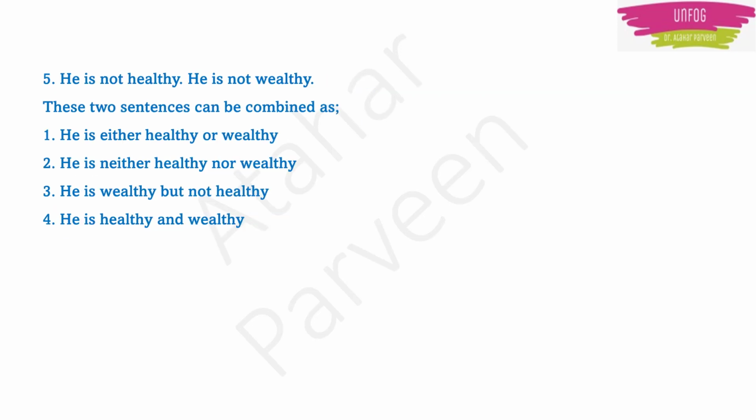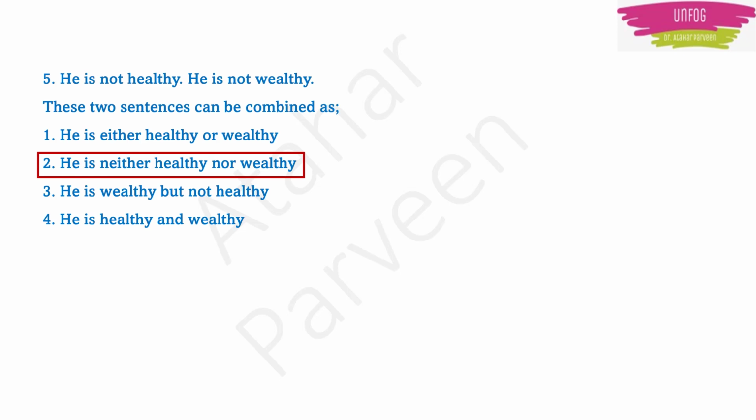He is not healthy. He is not wealthy. These two sentences can be combined as. So what they are saying here, they have given two different sentences and are telling you to combine them. How can you combine these two sentences? You can use neither nor when there is a not in each of two different sentences, and if you want to combine them, you can use neither nor. So, he is neither healthy nor wealthy.